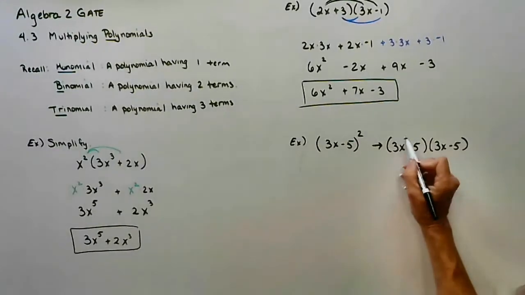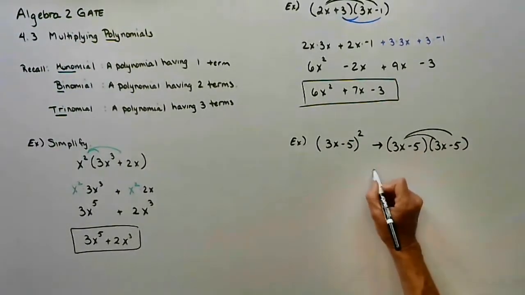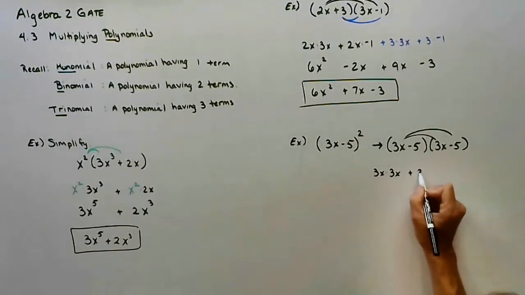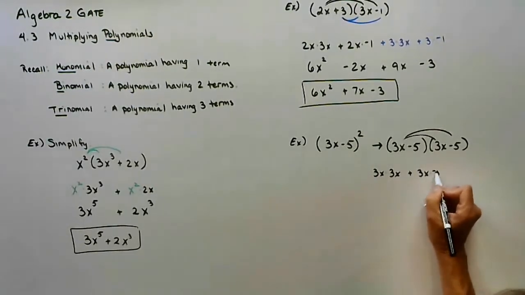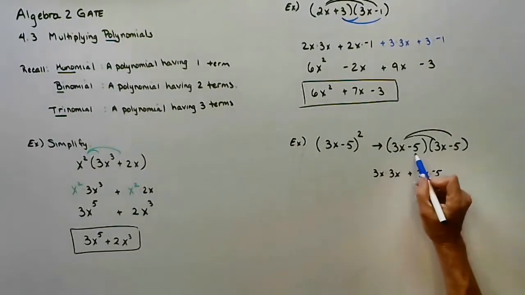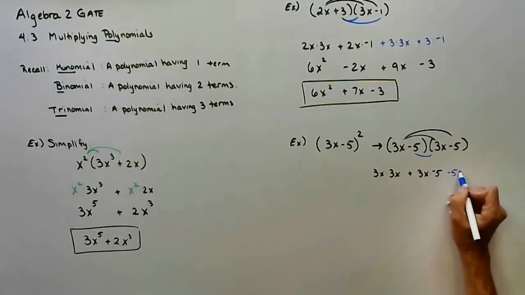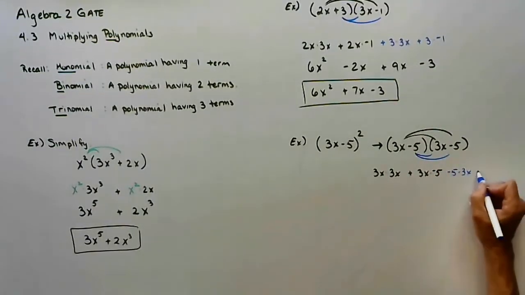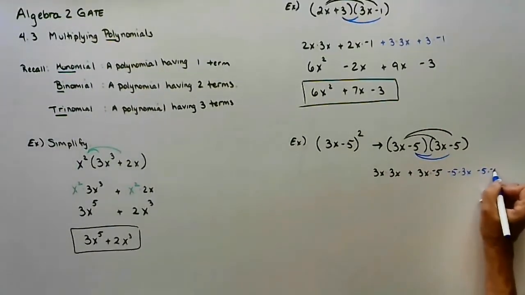First, I'm going to distribute 3x to both, plus 3x times negative 5. Then I'm going to go back and distribute the negative 5 to the 3x, and I'm going to distribute the negative 5 to the negative 5.